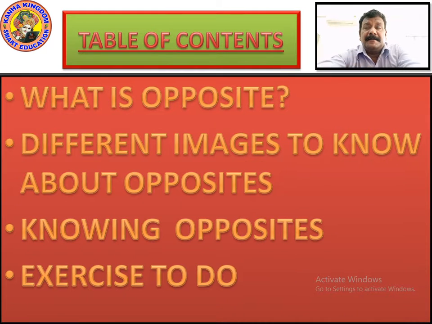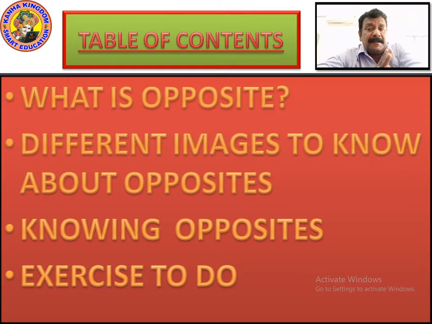Look at the table of contents. What is a table of contents? The table of contents about the topic opposites. We'll be learning what opposites are, different images to know about opposites, knowing opposites, and exercises to do in the last. This is part 1.